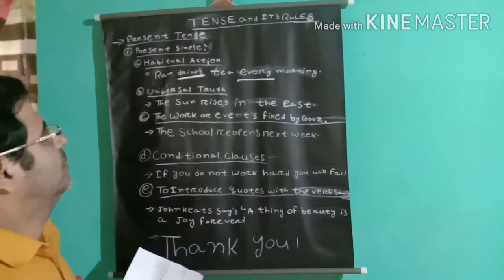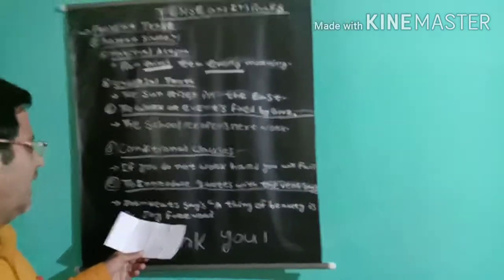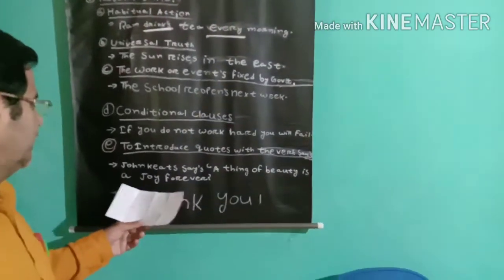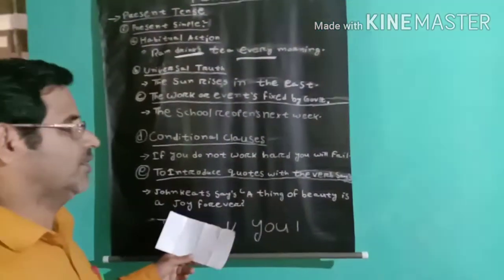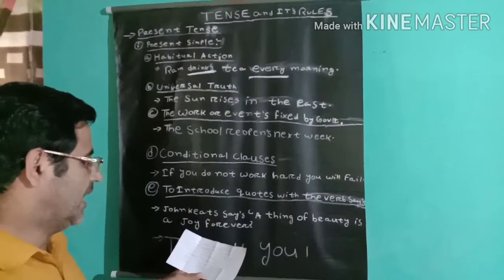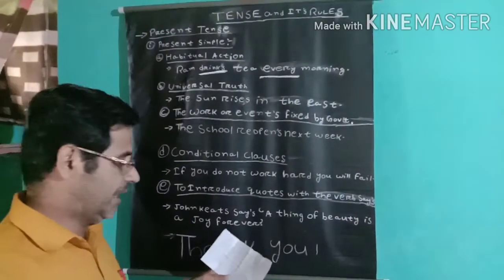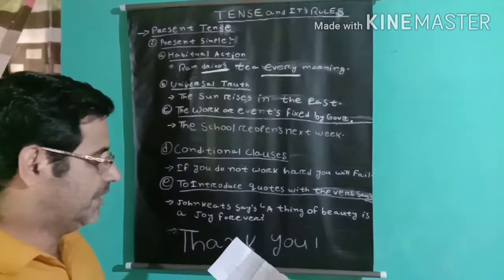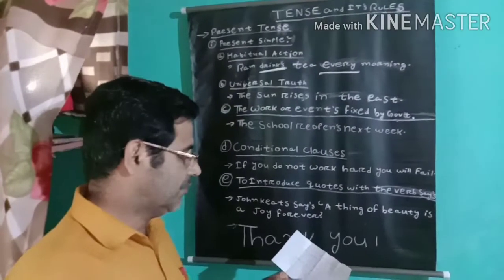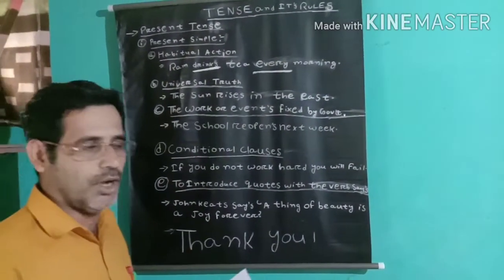Today we are going to teach you the chapter tense and its rules. So before it, what is tense? Tense is defined as the form of verb that gives the relation between time and action. Time is the duration of work and action is work done. There are three phases of time. Present time means now, past time that has passed, and future time that is yet to come.